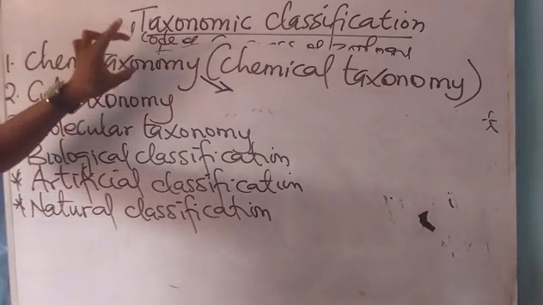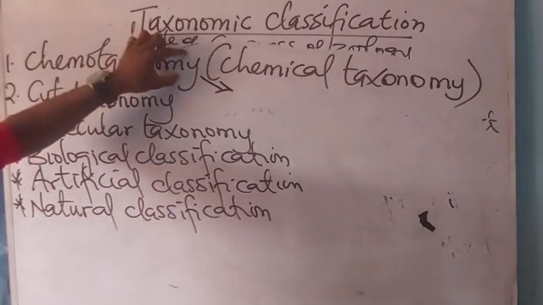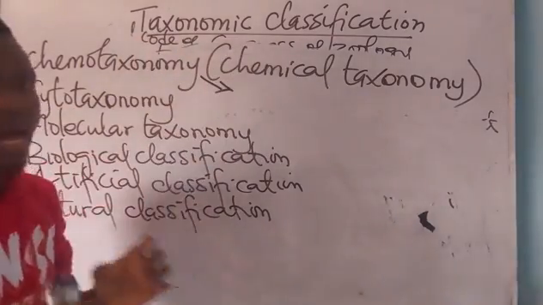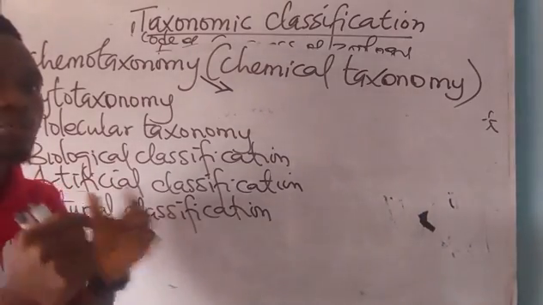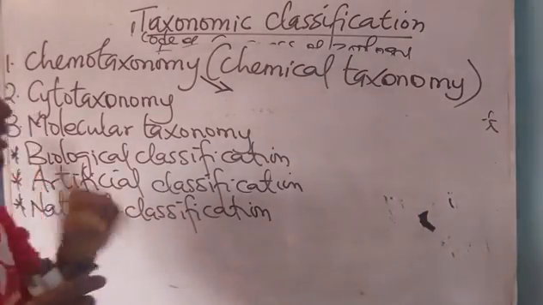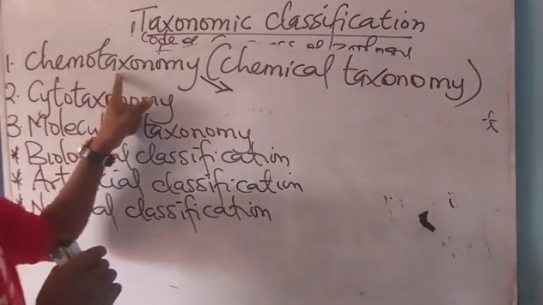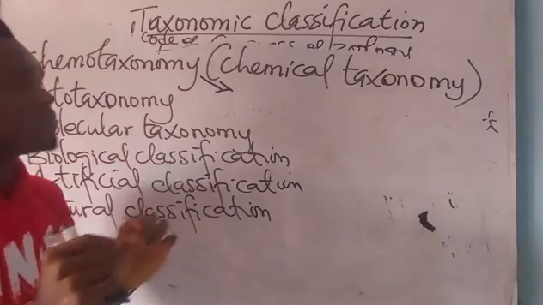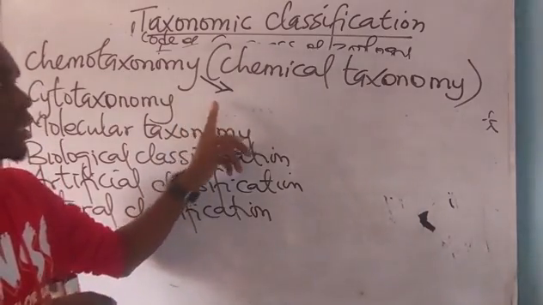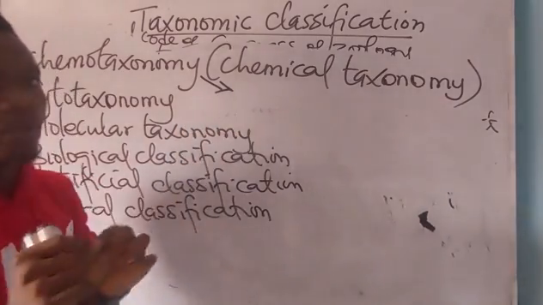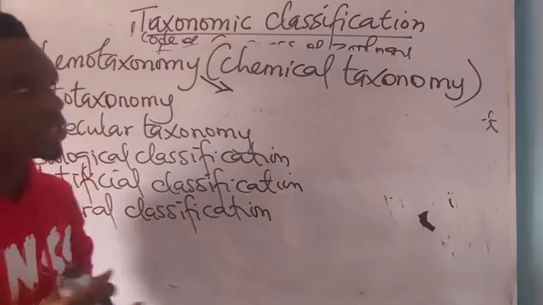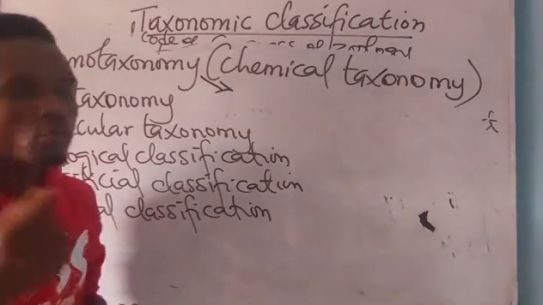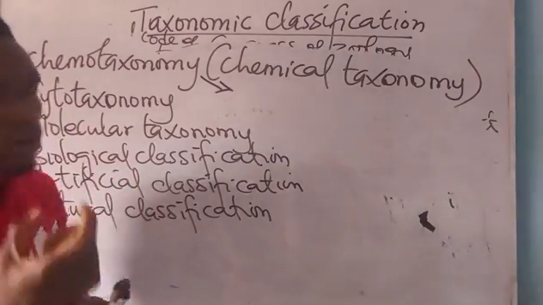Chemical taxonomy is a form of classification in which plants are categorized or classified based on their distribution and constituents of what? Their chemical compounds.